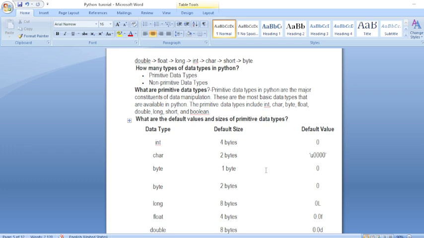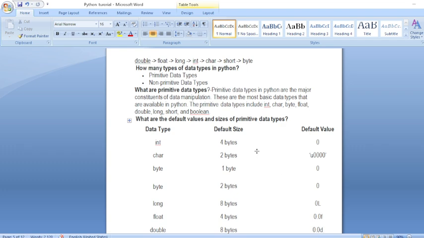Primitive data types are predefined. They cannot be changed; the software designer made these data types and we use them. We cannot modify them or change their size. Non-primitive data types are created using primitive data types; they are user-defined data types.